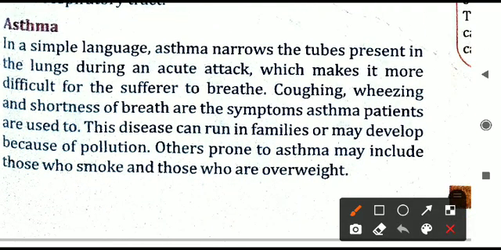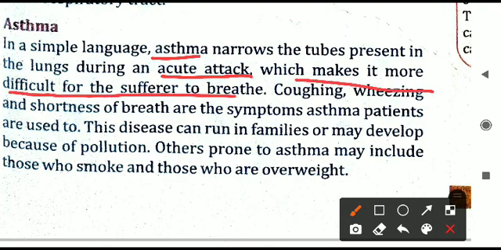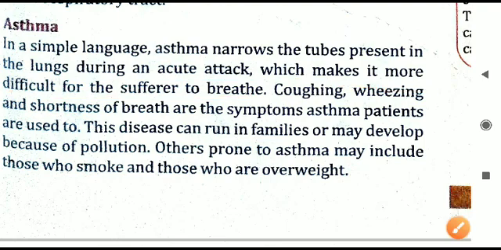Asthma. In simple language, asthma narrows the tubes present in the lungs during an acute attack. Acute attack means for a short period of time, what will happen? The tubes, that is the bronchioles and all in the lungs, will become narrow. As a result, it will be more difficult for the sufferer to breathe. The person will not get proper oxygen for breathing. So this is what is happening in an asthma attack.